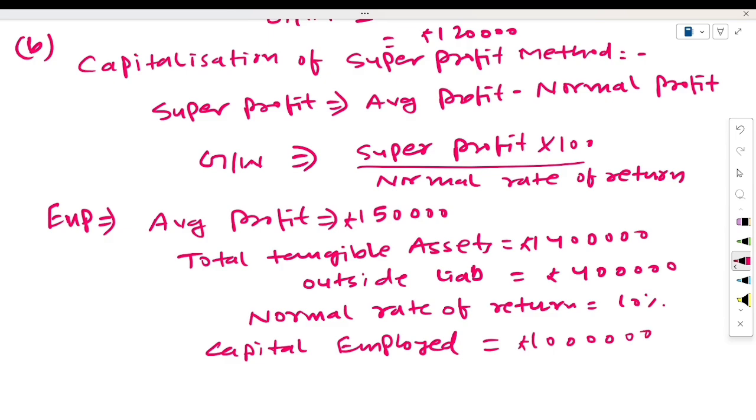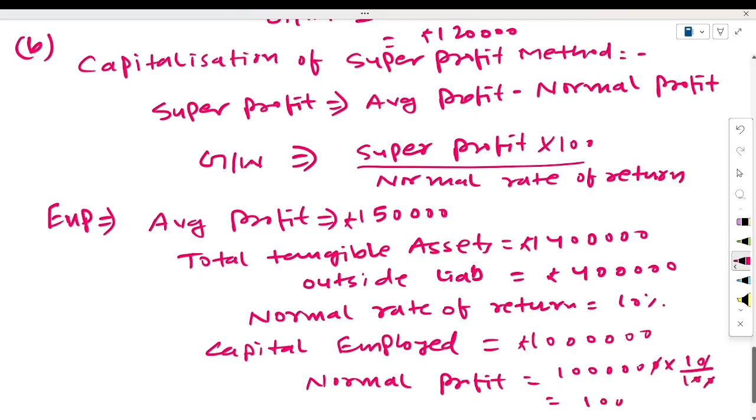And if you got the capital employed, then how will you calculate normal profit? Normal profit is equal to capital employed into normal rate of return upon 100. How much is your capital employed here? 10 lakh. Normal rate of return, how much? 10% on 100. It means 1 lakh will be your normal profit. Here average profit is given and normal profit is also found.